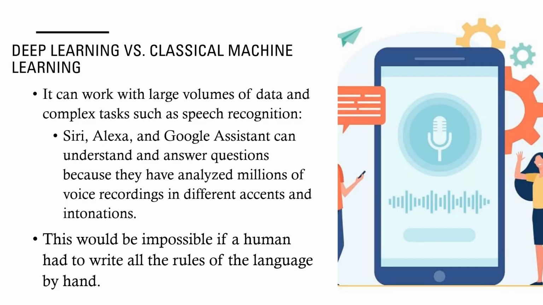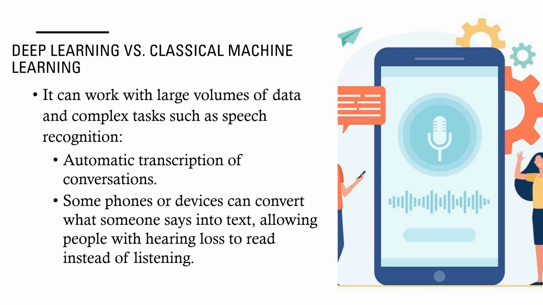It can handle large volumes of data and complex tasks like speech recognition. Siri, Alexa, or Google Assistant can understand and answer questions because they've analyzed millions of voice recordings in different accents and intonations. This would be impossible if a human had to write all the rules of language by hand. Some phones or devices can convert what someone says into text, allowing people with hearing loss to read instead of listening. All of this requires greater computing power.